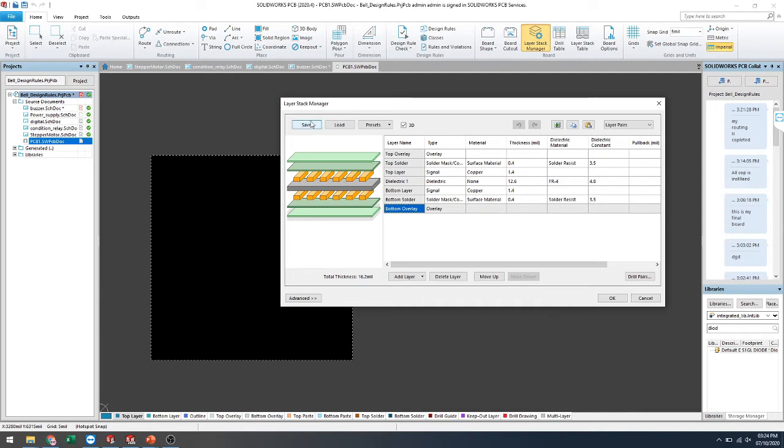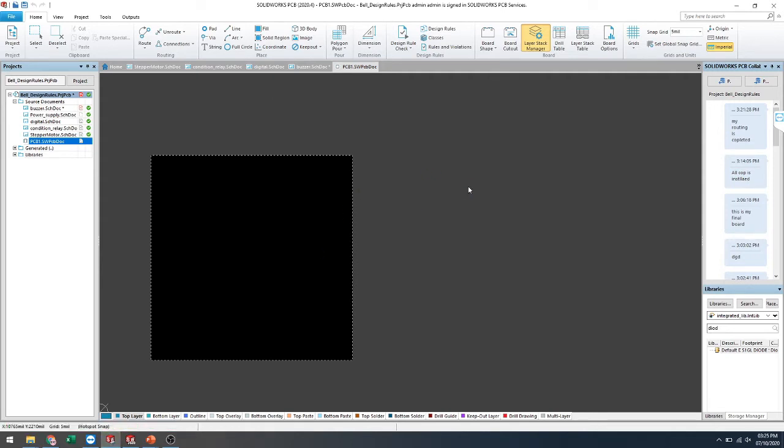And there is also an option available to load and save. If you have generated some layers and everything is set, you just save it in a particular format, and every time you can just load it. So there is no need for extra effort every time to make your PCB layer. You just save it, and again you just load it. Okay, so this is another option.